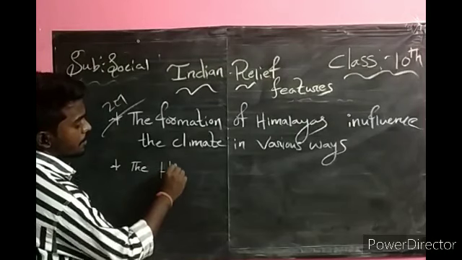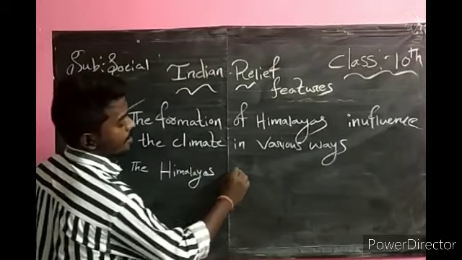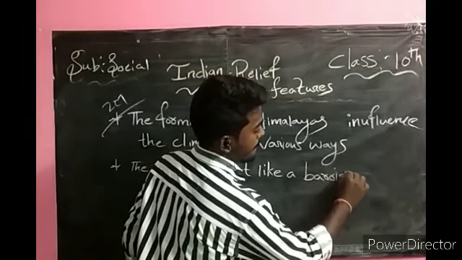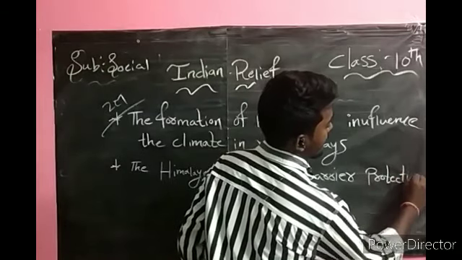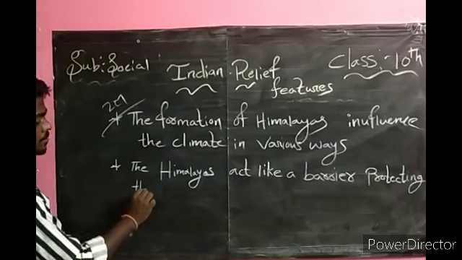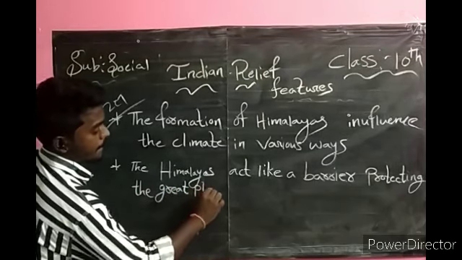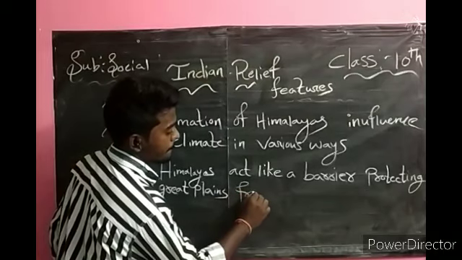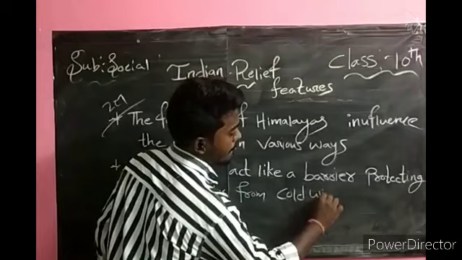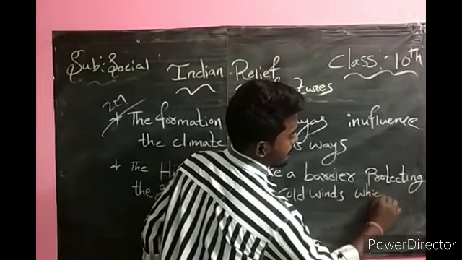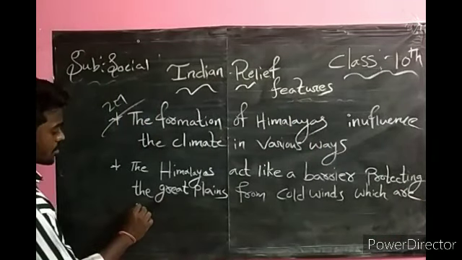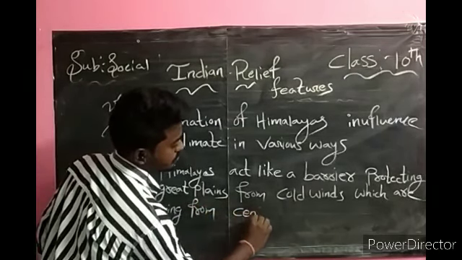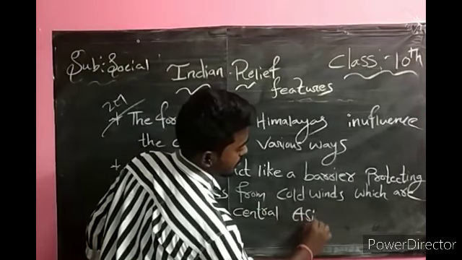The Himalayas act like a barrier protecting the Great Plains from cold winds which are coming from Central Asia.